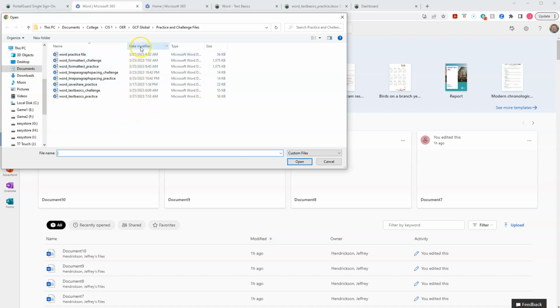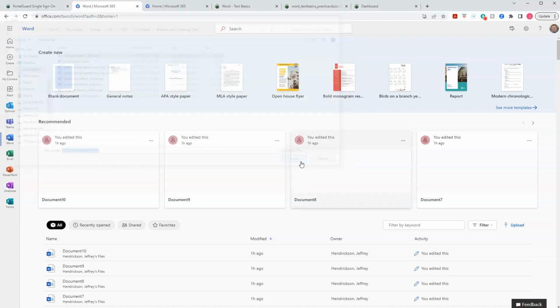I always like to put my stuff by date modified, so it puts the newest stuff up front just by clicking on this. So instead of name, alpha or whatever, I like date modified with the down, so it shows the most recent used ones here. So I'm going to click on Word Text Basics Practice, and then you click Open. And what will happen is, boom, it's going to upload your file. See, it was really quick. Notice how mine said pop-up blocked. You may see this on yours, and then this has this little piece on here.